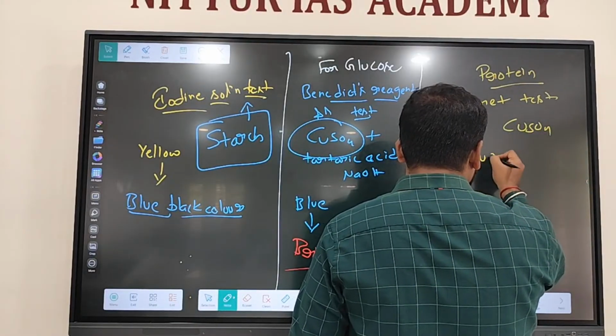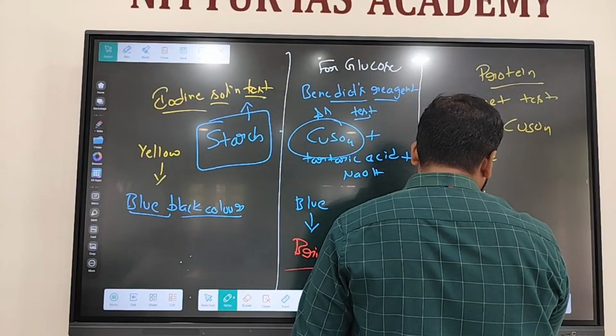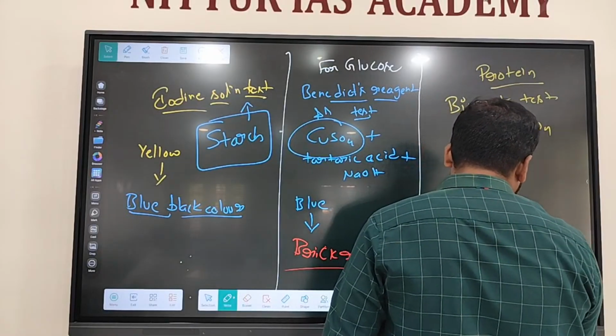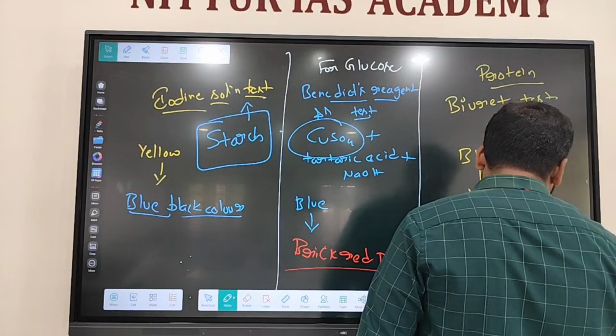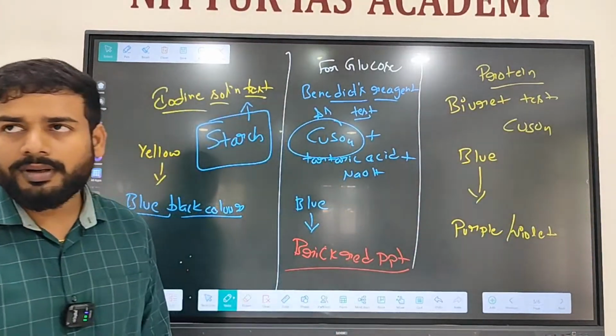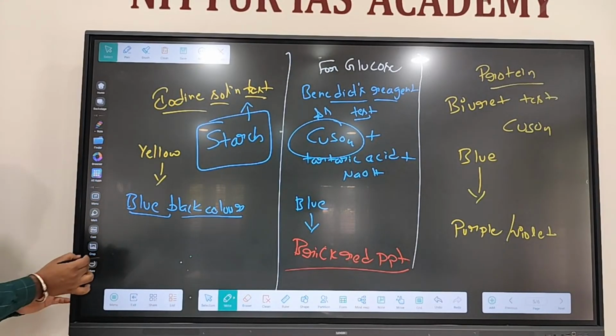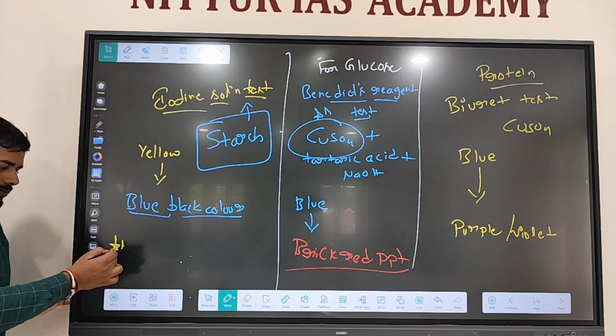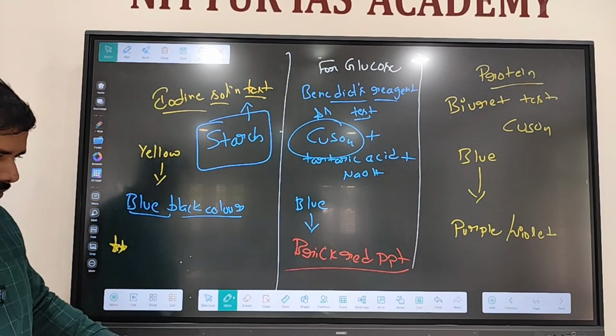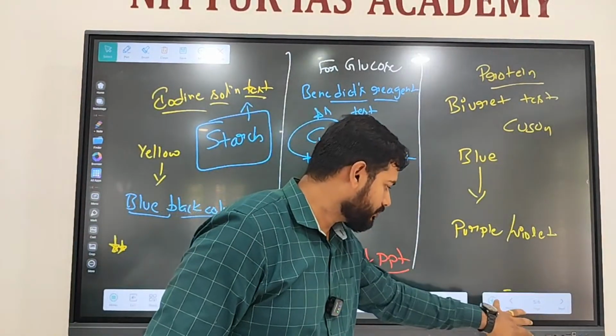Blue color solution turns purple or violet. This test is important because it is in the news.